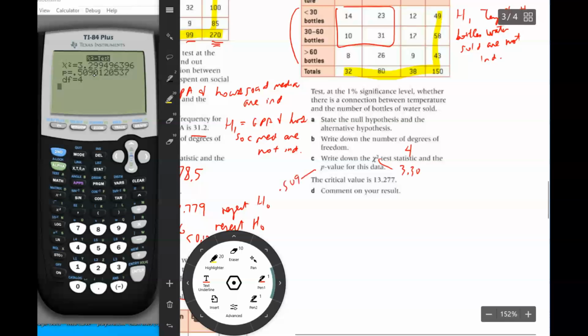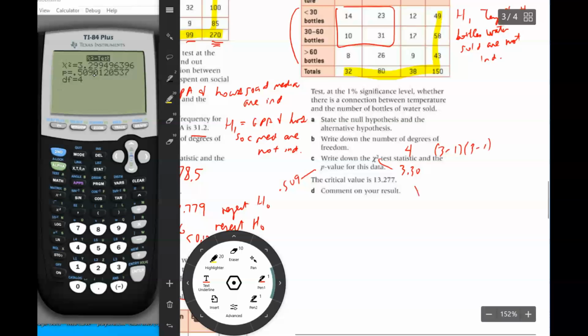Okay? And degrees of freedom, it shows us is 4, like we calculated. If it ever asks you to demonstrate finding the degrees of freedom, you know how to do that, right? You could just write 3 minus 1 times 3 minus 1. Or you could explain it in a sentence or something. The critical value is 13.277.